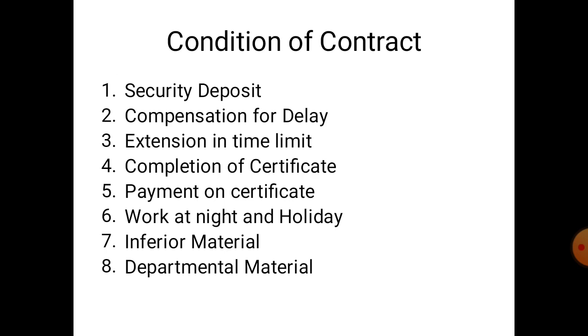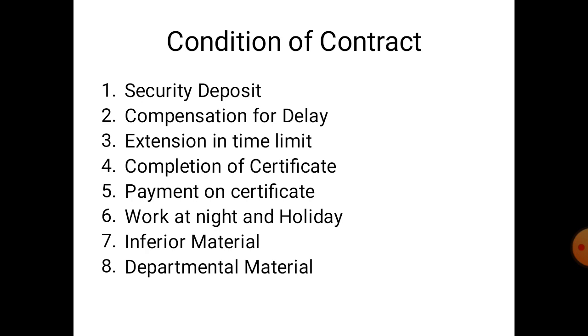Here some of the clauses can be framed for the security deposit. The contractor shall deposit with the owner in cash rupees, usually an amount of 1% of the cost of the work, and permit the owner, while making any payment due, a deduction of 10% of all the monies so payable until the full amount of the security deposit specified in the tender is made up.